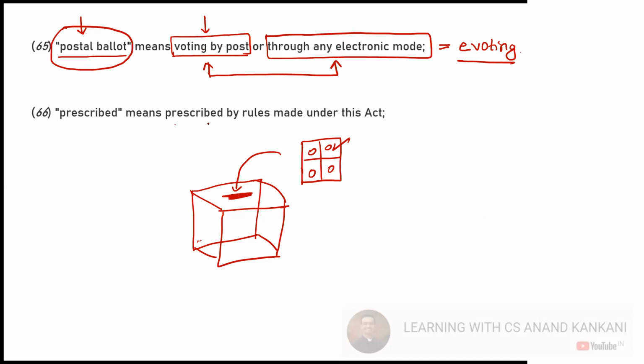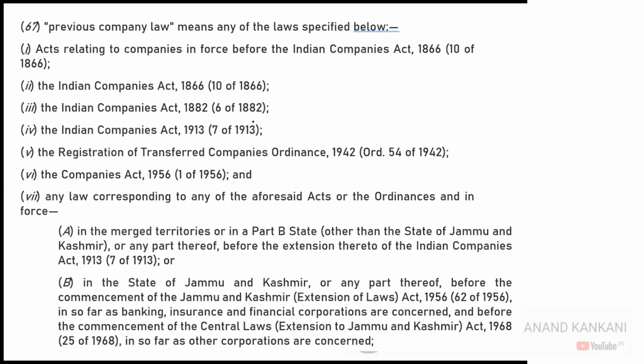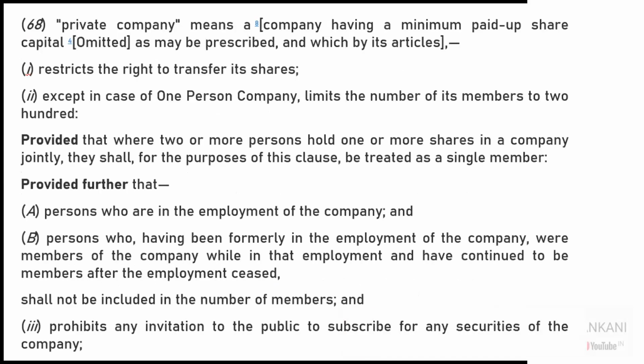So prescribed means as prescribed by the rules. This is what I already said before. Then previous company law. They have mentioned all the previous company laws which are there. So company law of 1866, 1882, 1913, right? 1956, and then Territorial Companies Act, which was there, it is given. So again, not very relevant for you.